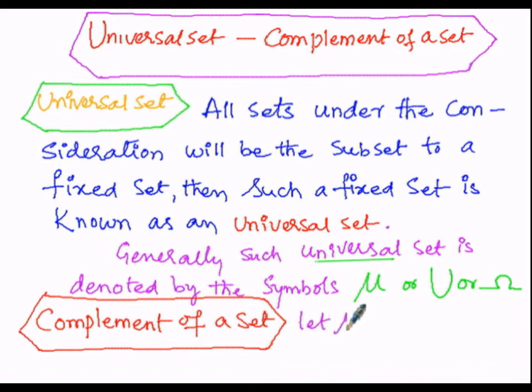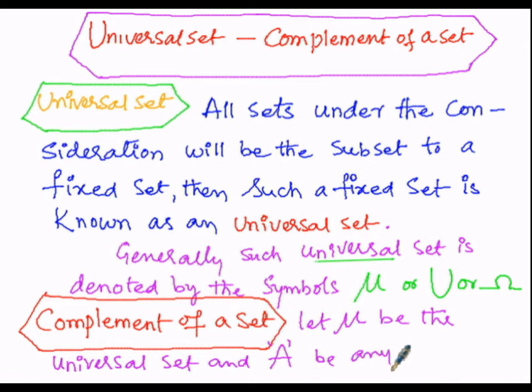So now let mu be the universal set and A be any set. In this manner we have assumed mu as the universal set and A as any set.